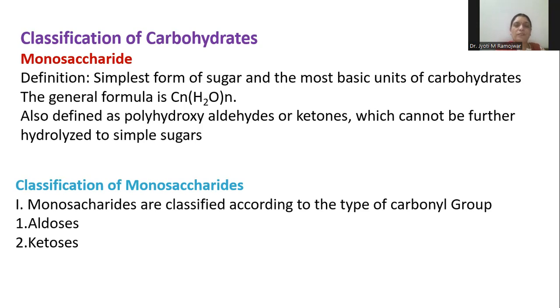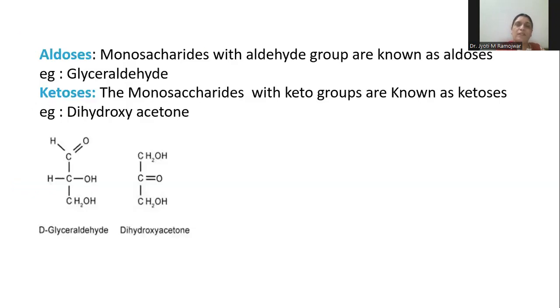Monosaccharides can also be further classified into aldoses and ketoses. Aldoses are the compounds which contain the aldehyde group, and ketoses are the monosaccharides which contain the ketonic group. Example of aldoses is glyceraldehyde. You can see the structure of glyceraldehyde here, which contains 3 carbon atoms and also an aldehyde group, CH double bond O group, present in glyceraldehyde.